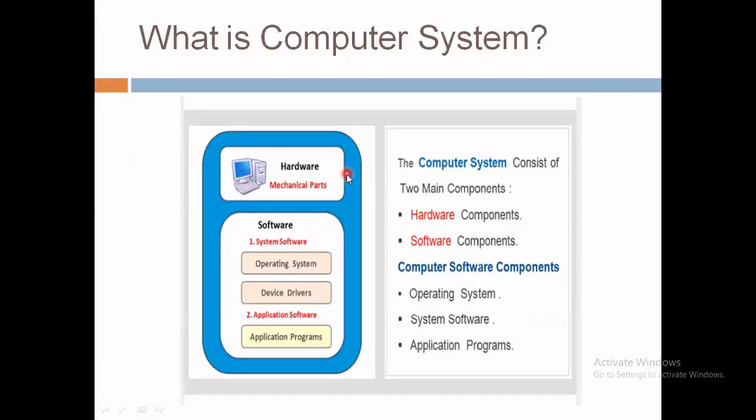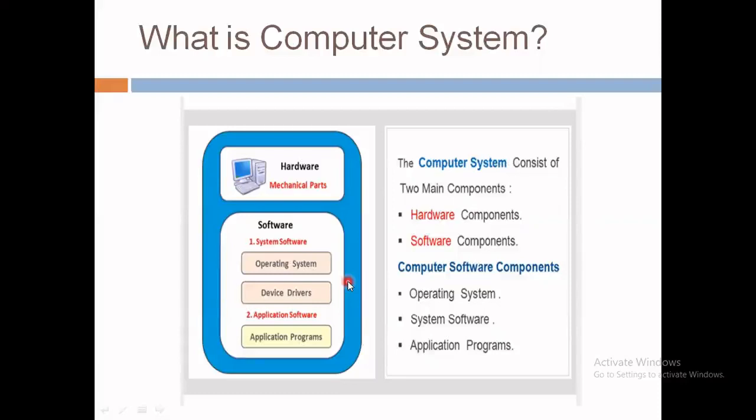Yes, and the components like system softwares or application softwares are known as the software. These components of a computer system, we cannot touch or see them, but we can use them.